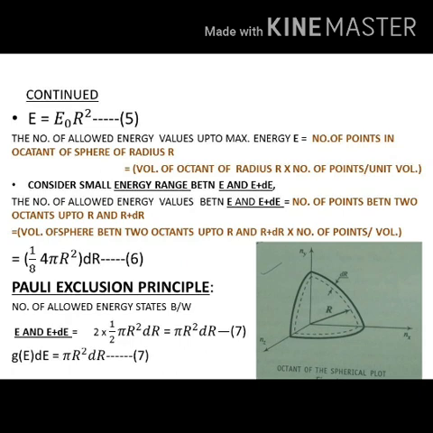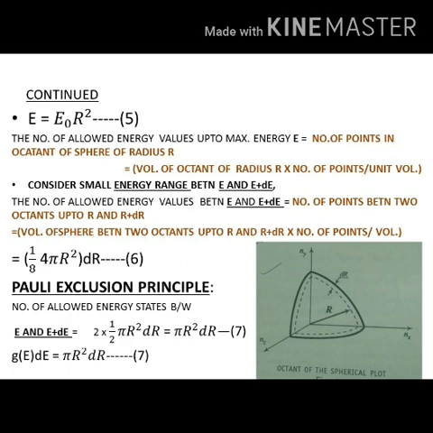From the spherical distribution, first we selected the half portion, in that we got negative values, and next we took the 1/4 portion, it also gave negative. So only the octant will give positive values. This is the octant part where nx, ny and nz are standing mutually perpendicular to each other. Now in this octant, let r be the radius which encloses all the points up to an energy E. Now for this we have to find out the allowed energy values. So let us see how we can write this.